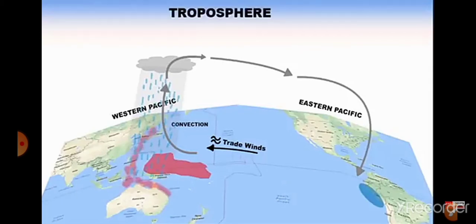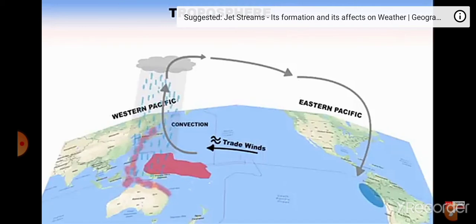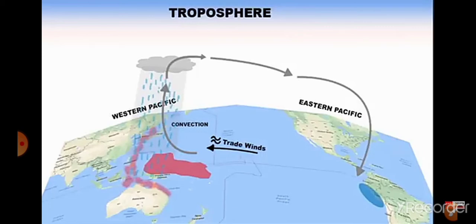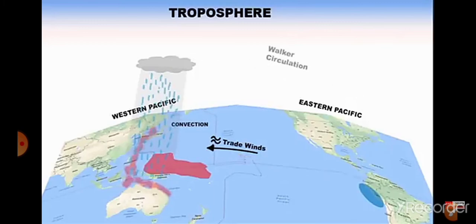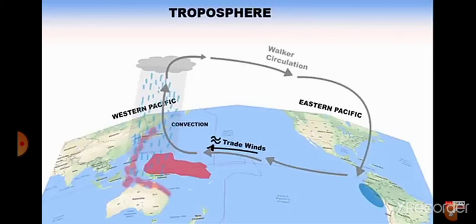The warmer air, when it goes up, reaches the end of the troposphere. And as you know, the top of the troposphere is cold. When warm air meets cool air, slowly it loses its moisture content and the air becomes dry. The dry air travels towards the eastern Pacific side and comes down over the Peruvian coastal region, making the region cold. This pattern of rising air in the west and falling in the east continues, and it is known as Walker circulation. So this was the neutral phase.